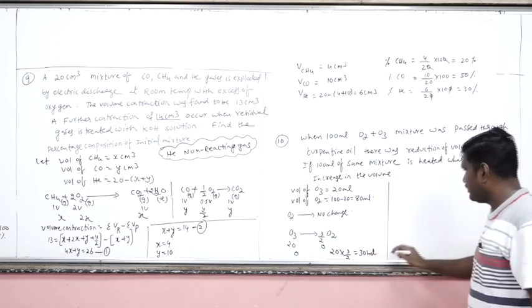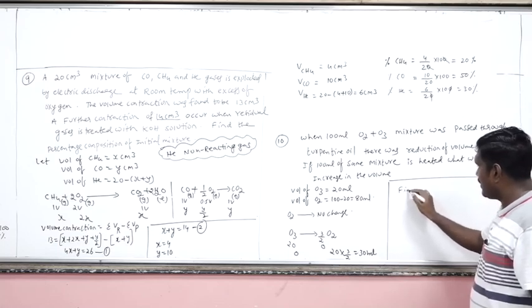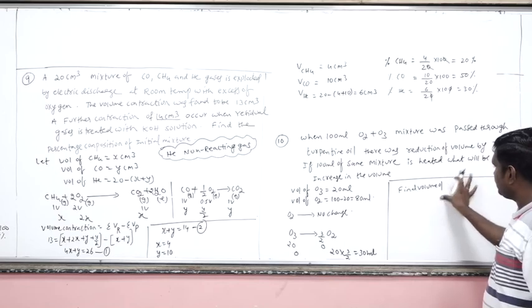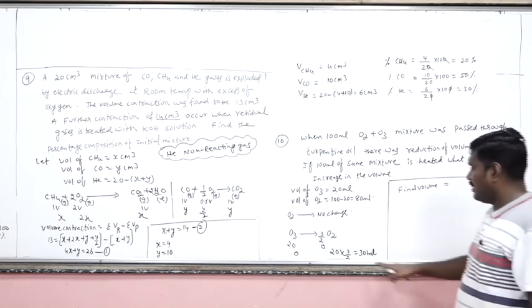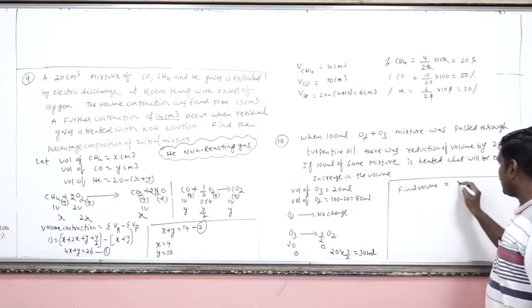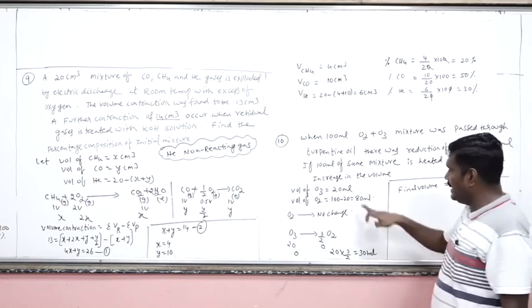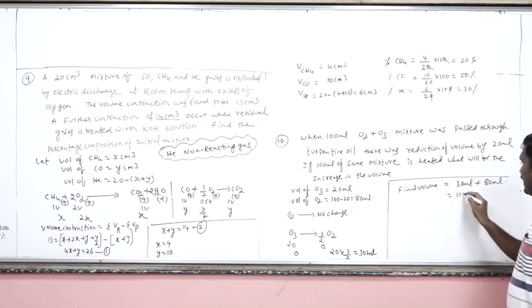Now what is the final volume? Here O3 converted to O2, 30 ml. Already there was initially 80 ml of O2. So there will be 110 ml final volume.